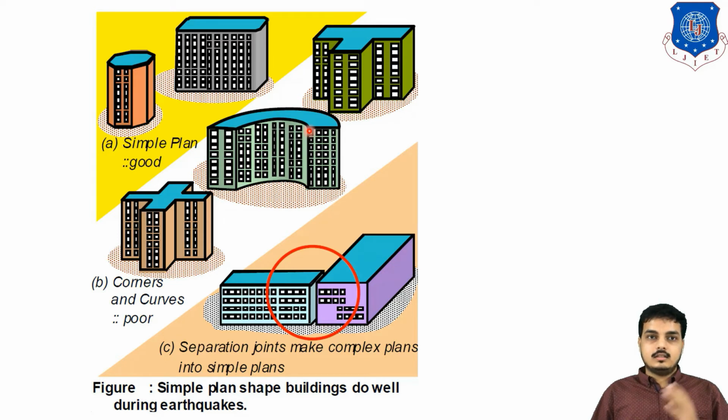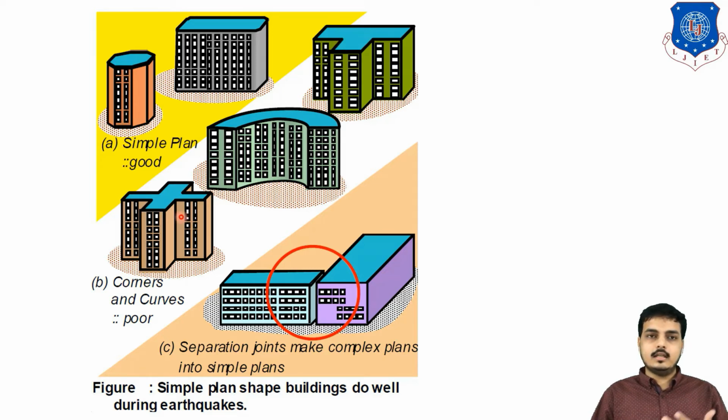This curve, I have explained recently with the example of that bridge. This kind of building has its center of mass and center of rigidity at two different points, so this kind of building should also be avoided. This curve will not perform equally, or not act as a single unit during the earthquake. During this kind of wave they might perform well, but what about this kind of wave? Then there will be chances of a great failure from this point. Similarly in the T-shape, obviously there is a re-entrant corner, so we should avoid it.